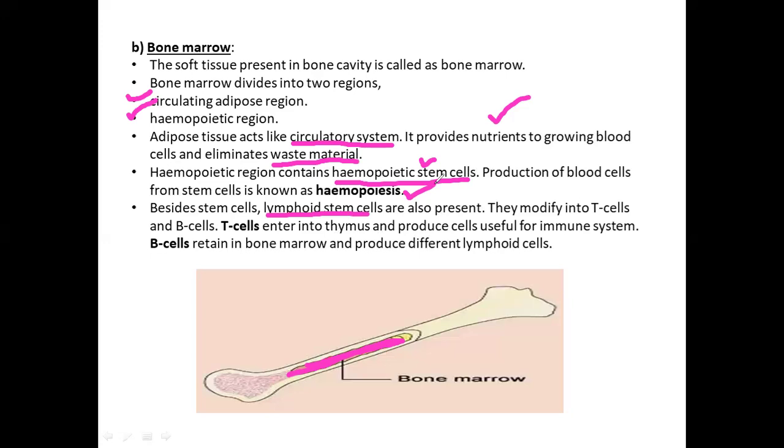But what we need to know here in lymphoid organs is that the lymphoid stem cells will be giving both T cells and B cells. T cells enter the thymus and will be modifying as T lymphocytes. B cells stay in the bone marrow and will be modifying as B lymphocytes. Both of these are helpful for the function of the immune system. So bone marrow has two regions, the adipose region and the hemopoietic region. The adipose region functions as a circulatory system. The hemopoietic region has hemopoietic stem cells as well as lymphoid stem cells. Hemopoietic stem cells produce blood cells, lymphoid stem cells produce T cells and B cells, ultimately helpful for immune system function.